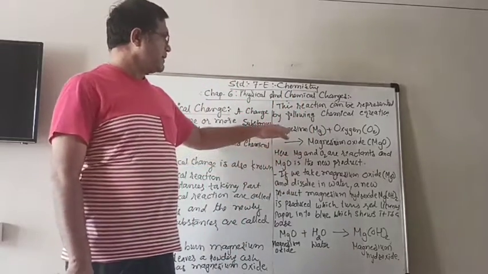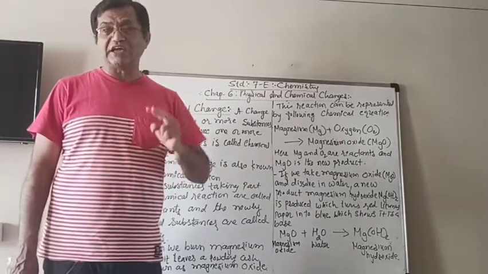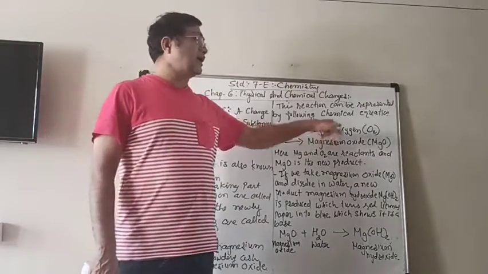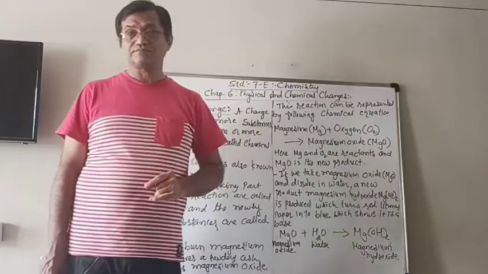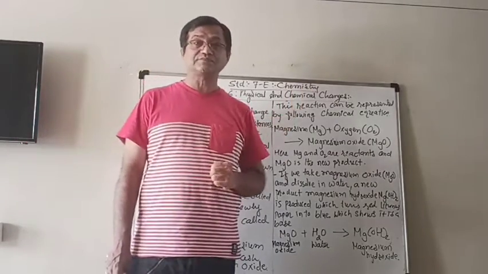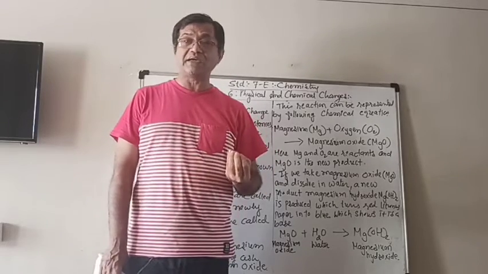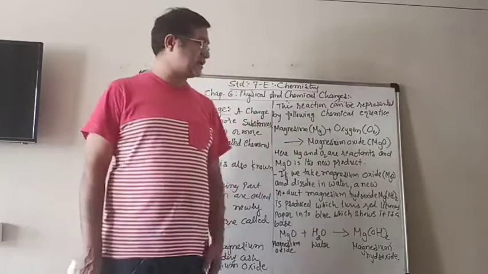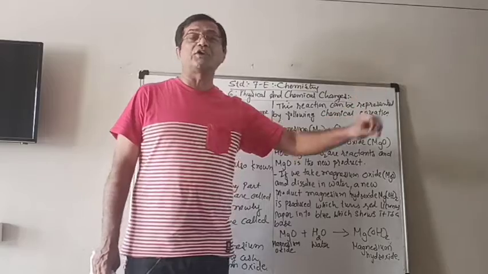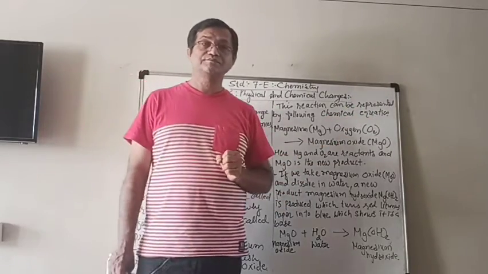So now here magnesium and oxygen react, they take part in this chemical change. So they are known as the reactants. Here magnesium and oxygen are the reactants. So when it burns, what does it make? It makes magnesium oxide, MgO. That magnesium oxide is the product. So this is the chemical equation.